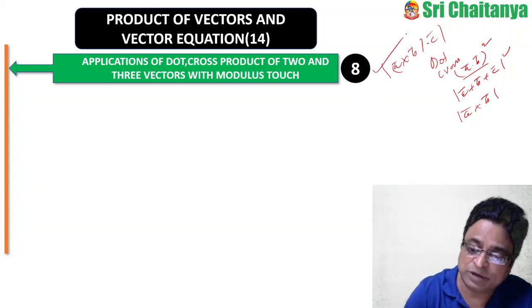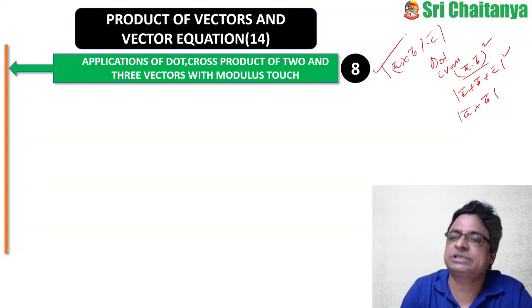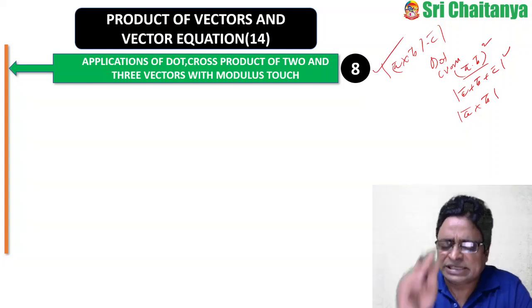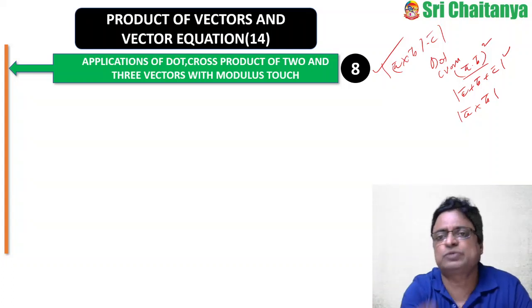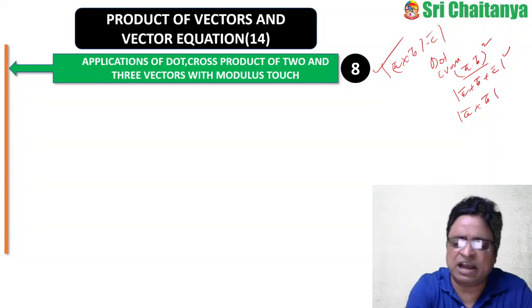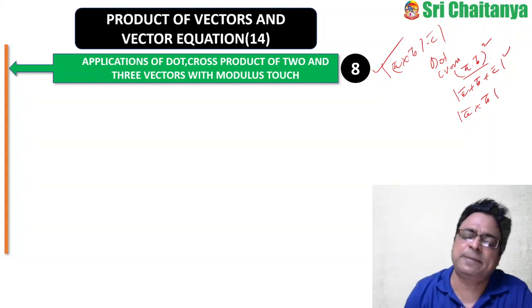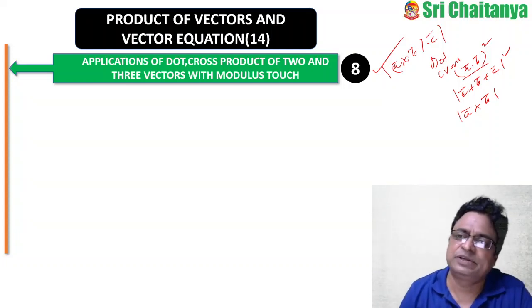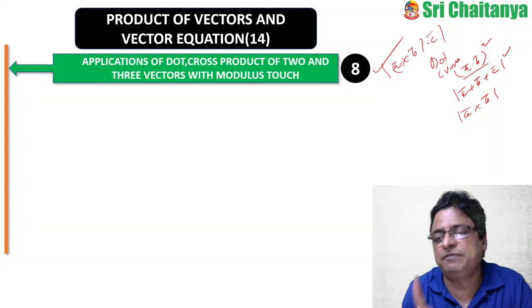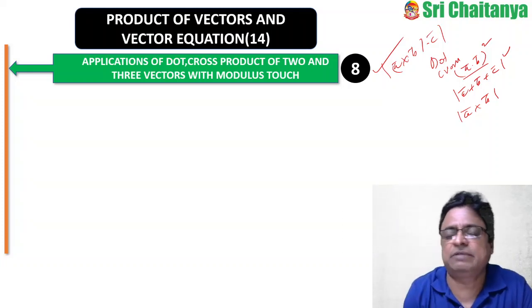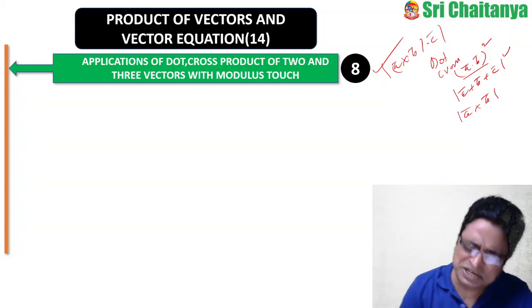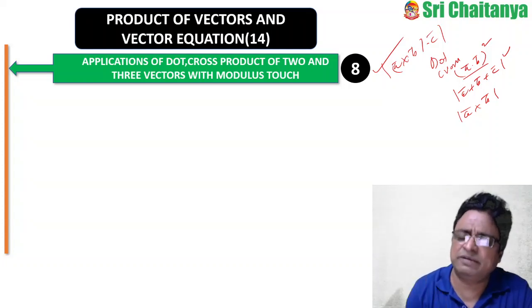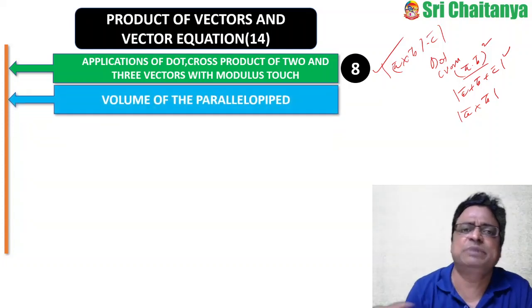And how many questions they asked? See, 8 questions. Of those 8 questions, several problems are from previous JEE examination papers only. Straight away they have lifted those questions in this area and given them. So my suggestion would be, if you are preparing vectors and vector equations, please concentrate on the previous examination papers also. Majority of the time they have given old questions and very simple questions.